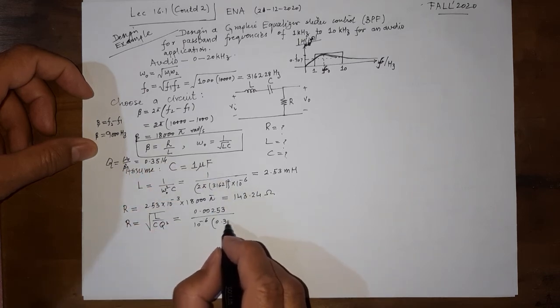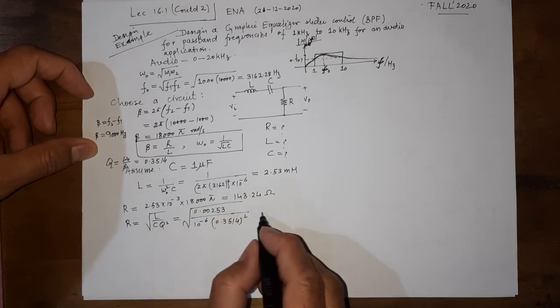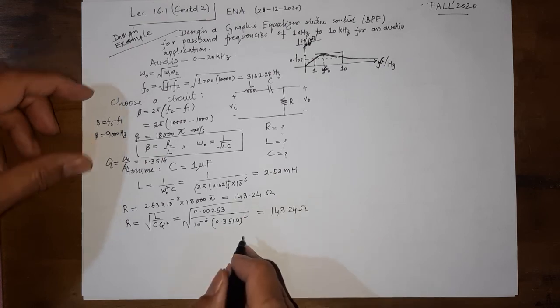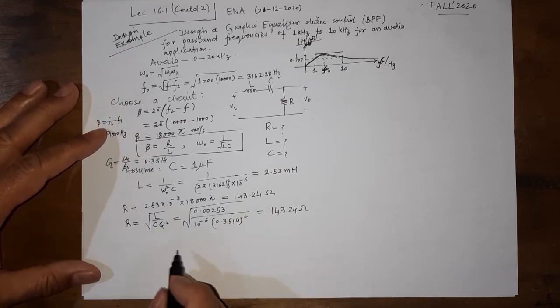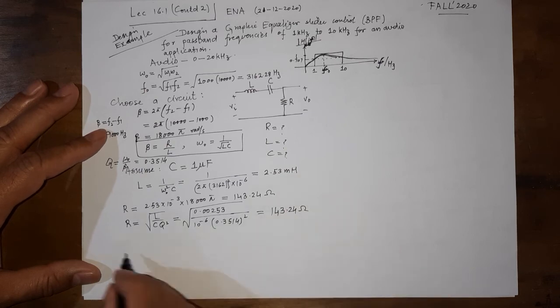So once we have found this, we can compute and see this is equal to the same value of R. So that's it. The design has been achieved.